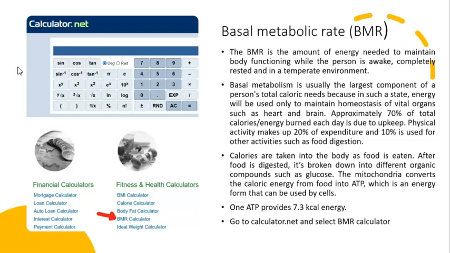Calories are taken into the body as food is eaten, and after the food is digested, it's broken down into different organic compounds such as glucose. Mitochondria converts the caloric energy from food into ATP, which is an energy form that can be used by the cells. One ATP produces 7.3 kilocalories of energy.